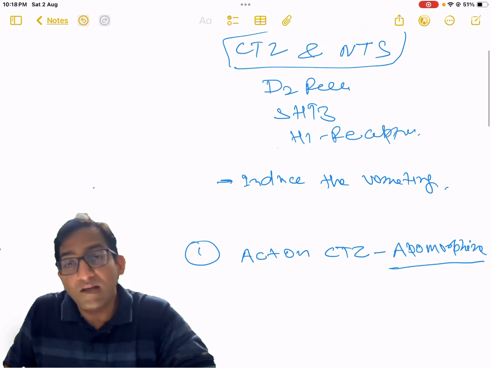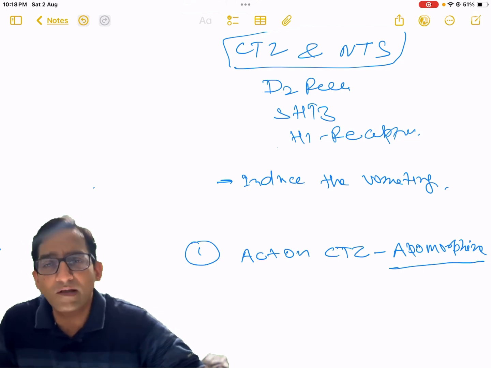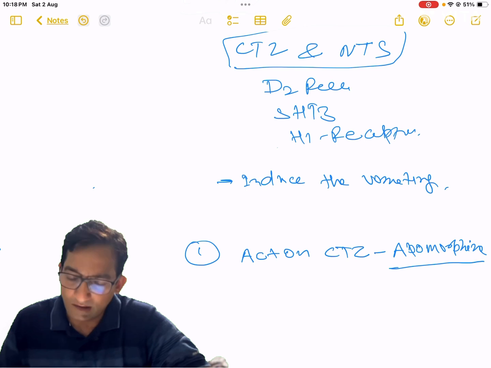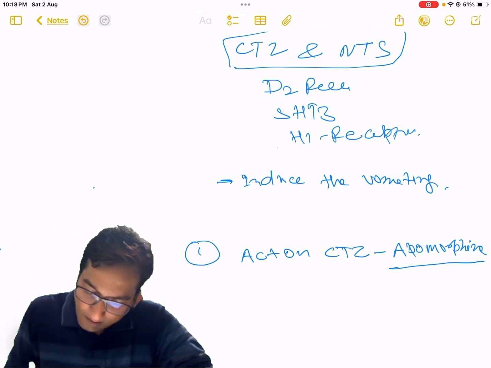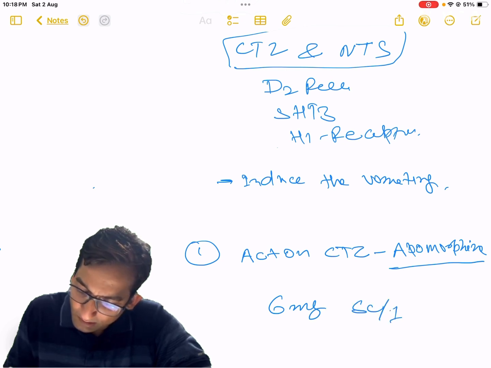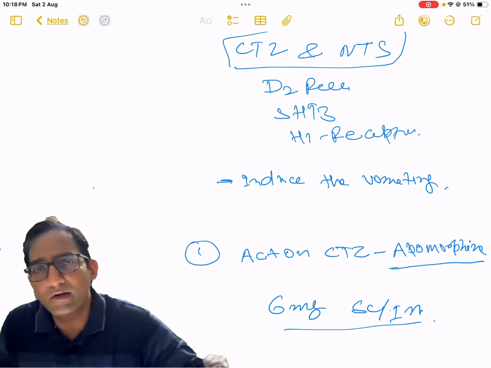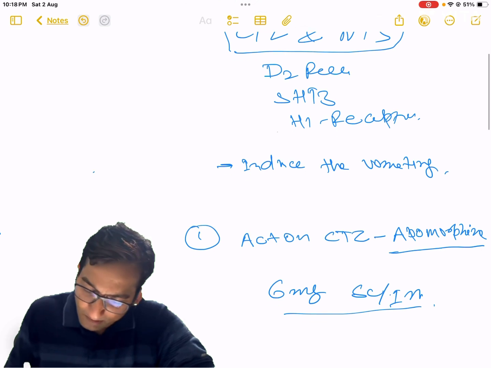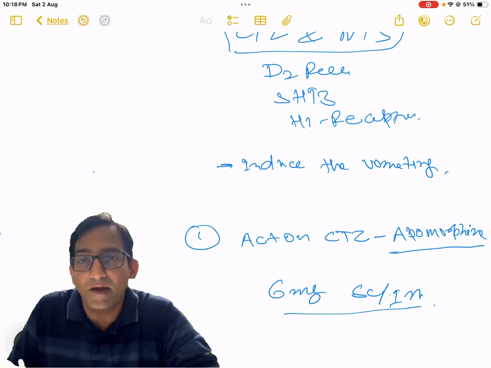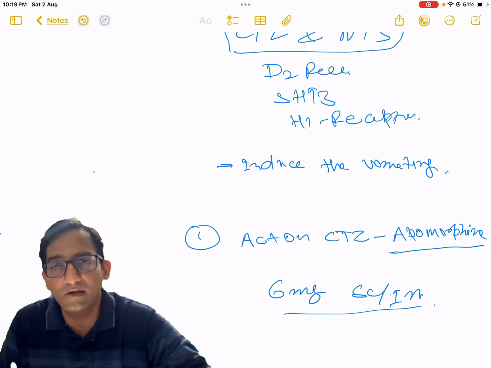Okay, and apomorphine takes 5 minutes or less, we can say within 5 minutes it starts its action. Especially we use it at the dose of 6 milligram, either subcutaneous or intramuscular. Okay, generally apomorphine is not preferred in children or elderly patients, because apomorphine may cause respiratory depression. That's why it is not preferred in children and elderly patients.